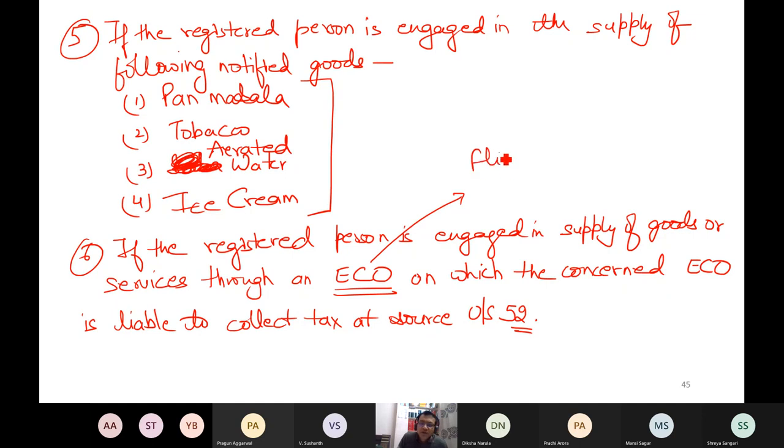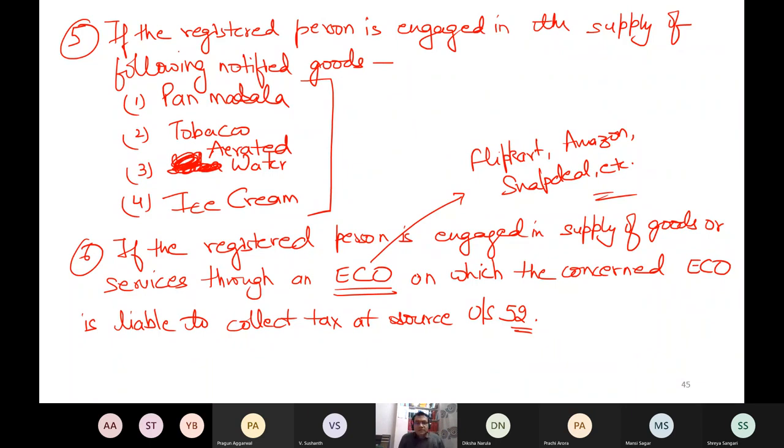Who are the ECOs? Those providing the platforms, like Flipkart is an ECO, Amazon, Snapdeal, etc. If any registered person is engaged in supplying those goods and services through these electronic commerce operator platforms, where the operator is under an obligation to collect tax from you under section 52. So under section 52, there are some people who are legally under compulsion to collect tax at source.